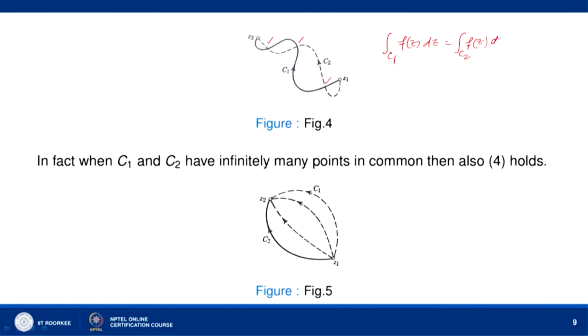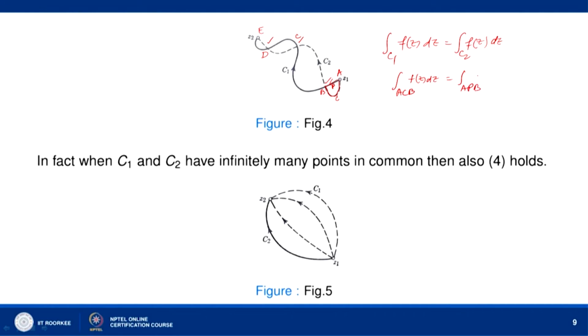In order to prove this, I consider first this part, and we consider the integral in parts. Let me call the points A, B, C, D and E. Let me take a point here. The integral along ACB of f(z) dz is equal to the integral along APB.